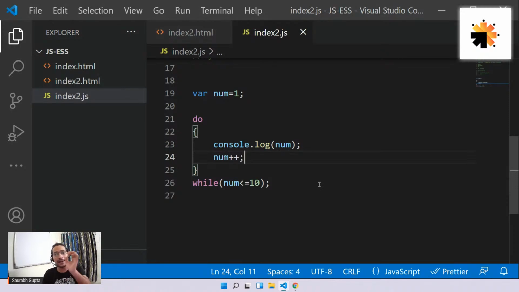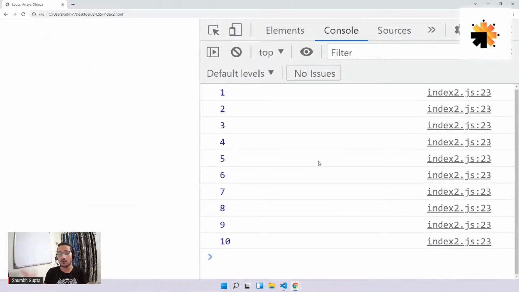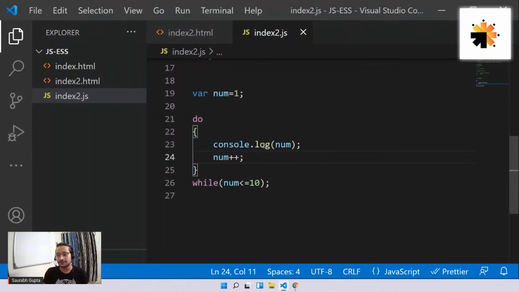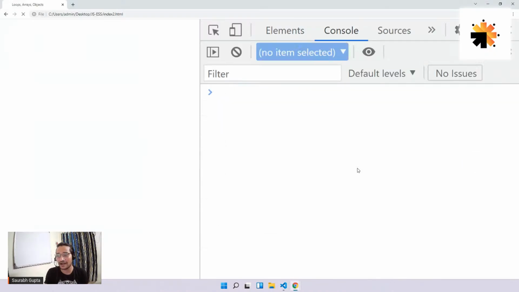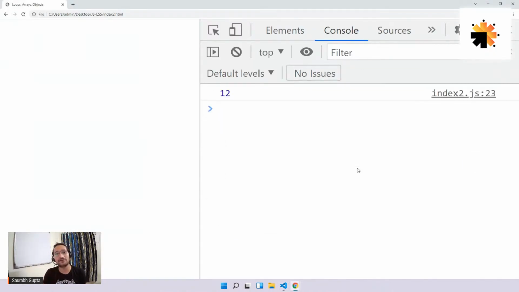That means the difference between while and do while is, in while it first checks the condition, then executes the code. In do while, it first executes the code and then checks the condition. And because of that, there is a little difference. Now see, in this case, the output will still be the same, 1 to 10. But the change occurs when, let's say, I make it 12. Now I know that definitely the condition is wrong for the first time. But because here the condition is not checked first, the execution happens first. That's why this loop will execute at least once. That's why we get this 12.